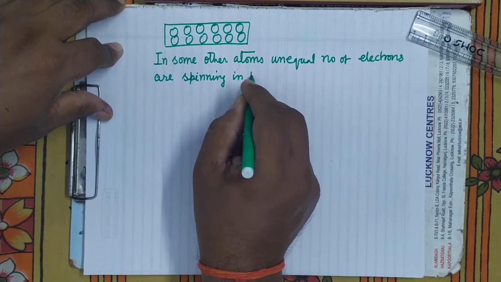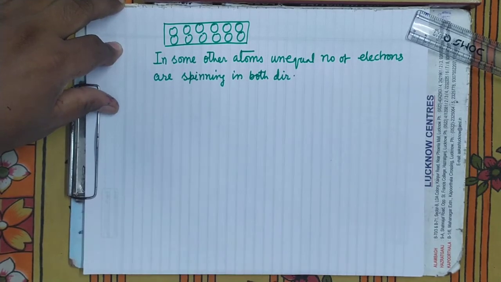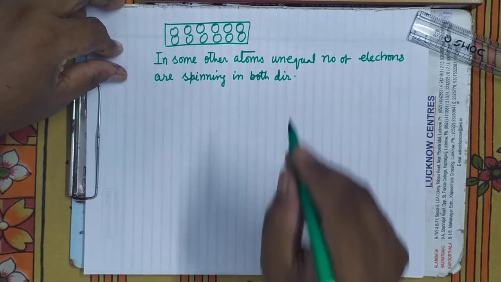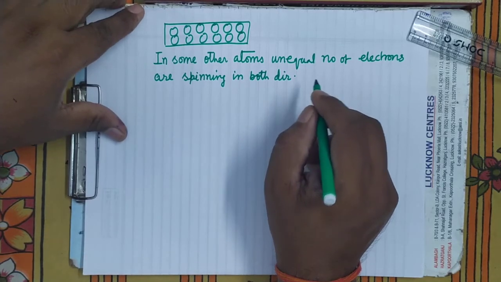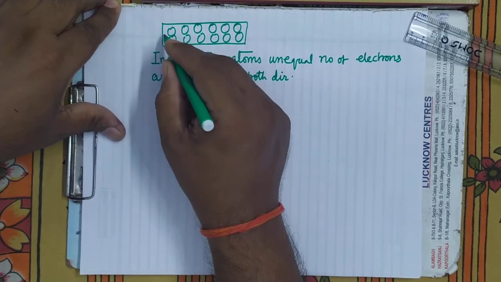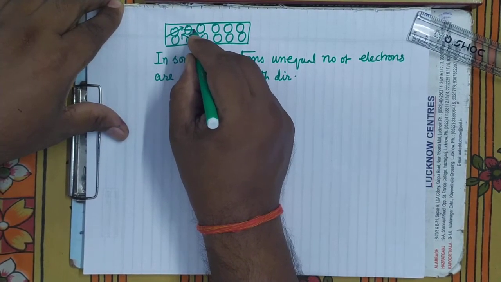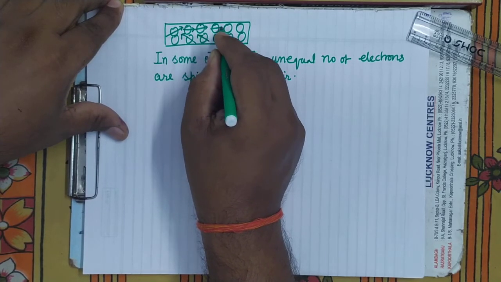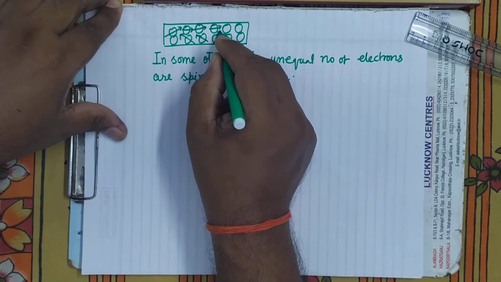And when an unequal number of electrons are spinning in both directions, then there will be a net significant spin magnetic moment. There will be a net magnetism because of the spin motion, and such atoms will not be simple atoms, they will be magnetized atoms. It is clear?